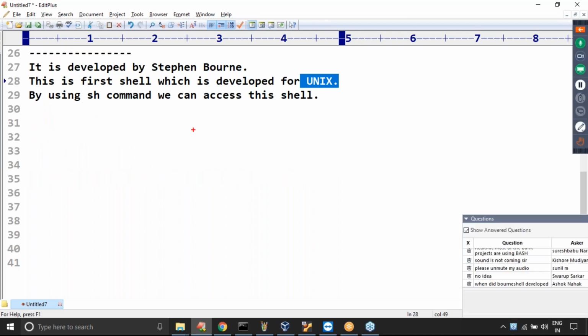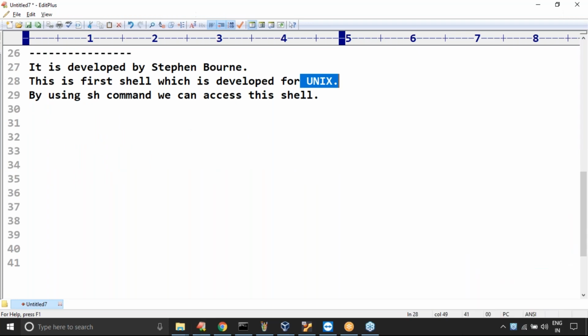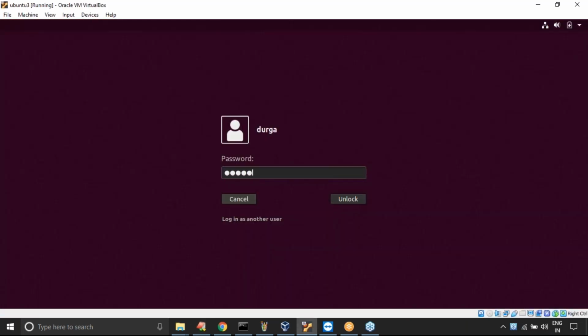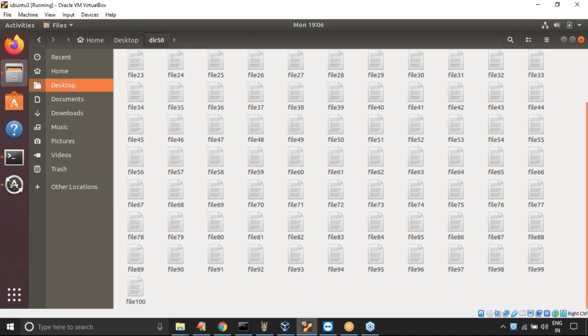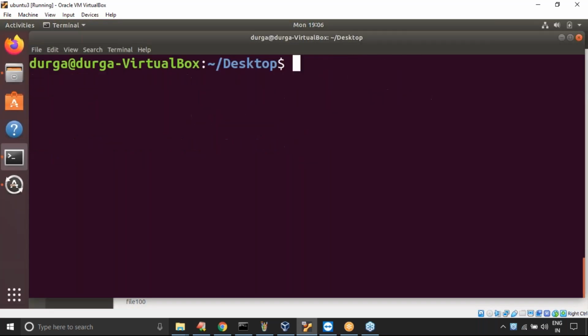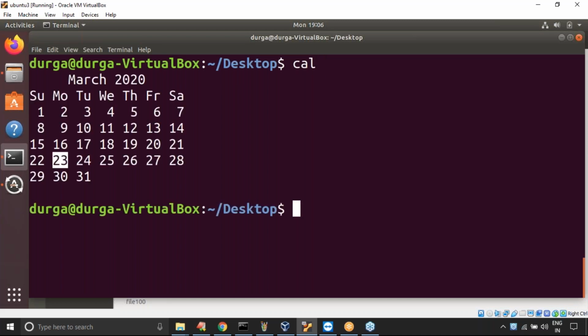Sir, in the Unix sessions I used one word: shell script. Just observe carefully. Here my requirement is just I'm using cal. Cal is a command to display the current month calendar. Correct or not?